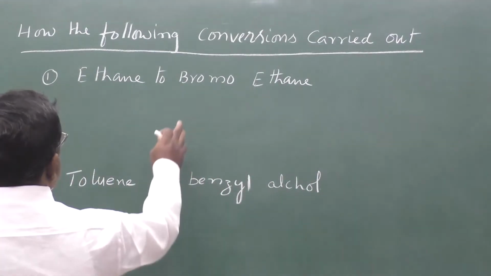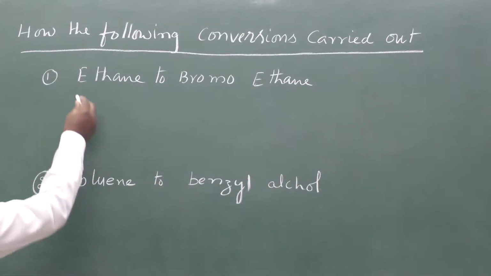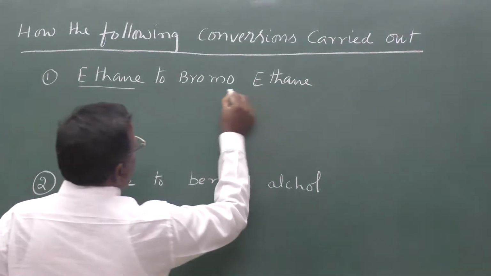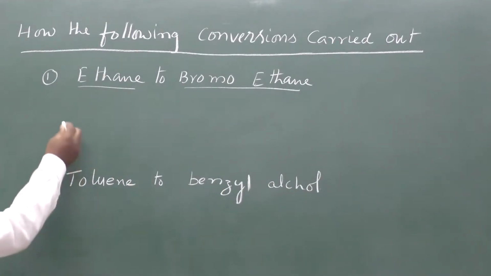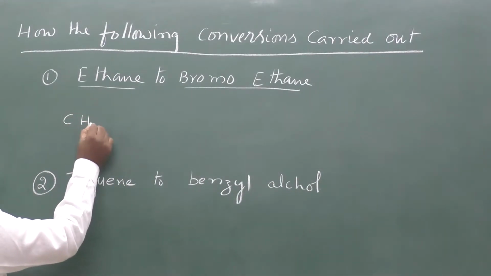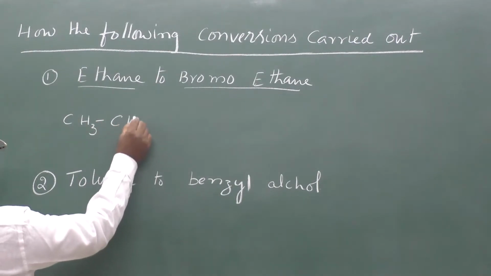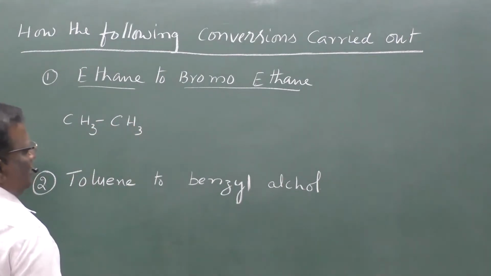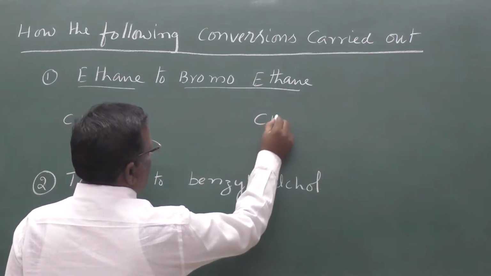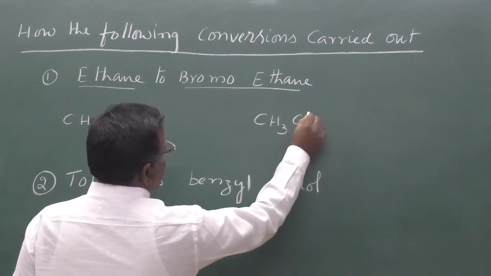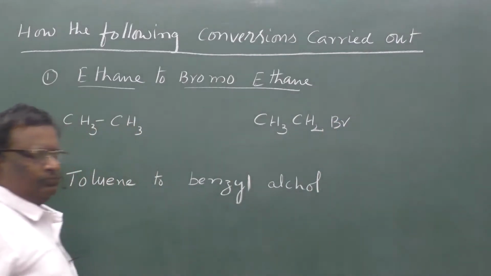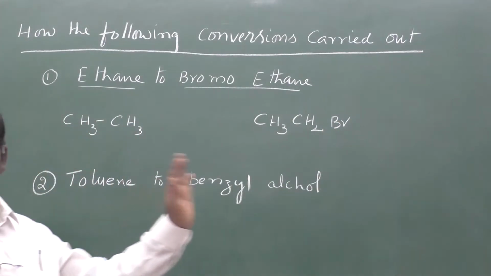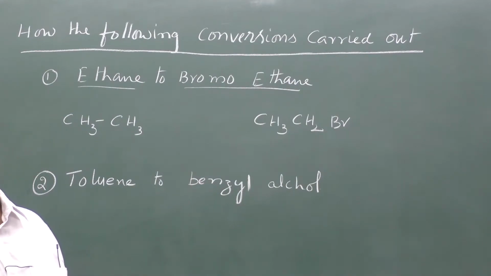Ethane to bromoethane. Now they are asking how bromoethane is prepared from ethane. What is the formula of ethane? Ethane formula is CH3CH3. From this they are asking for bromoethane, CH3CH2Br. Now they are asking how this conversion will take place.